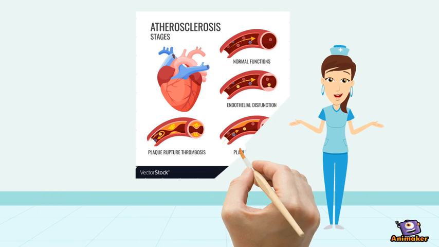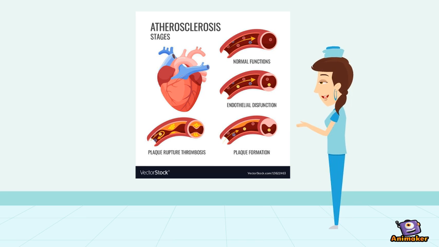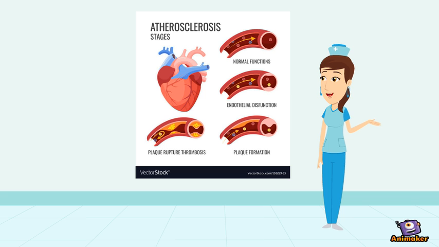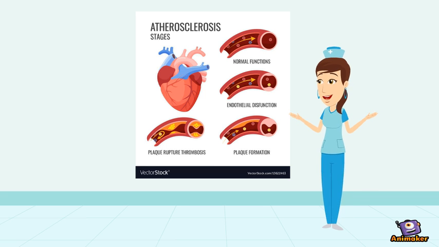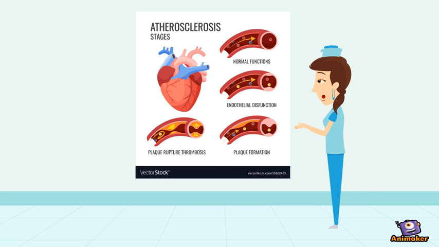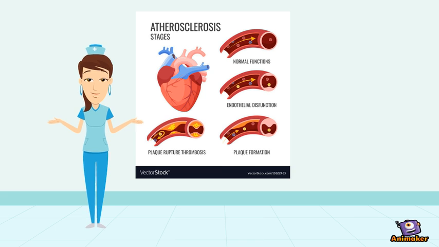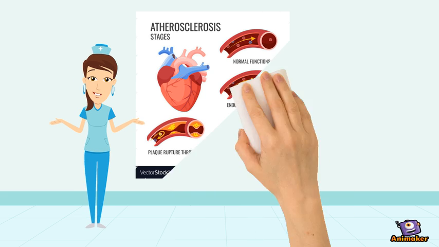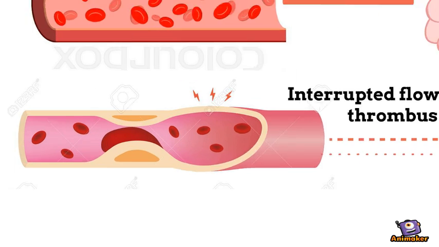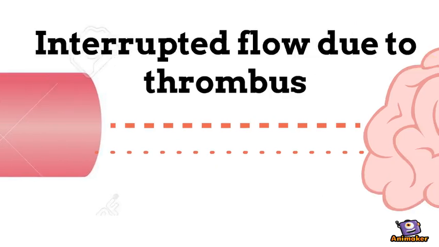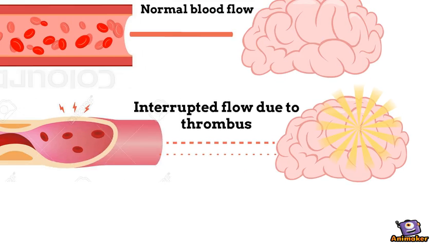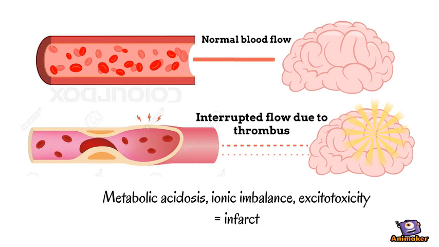Atherosclerosis is considered the leading cause of thrombotic stroke. Due to an inflammatory response, circulating lipids are ingested by foam cells, which accumulate in the inner layer of the vessel walls, forming atheroma. As more plaque builds up, the intima thickens and the vessel gradually narrows. This creates turbulent blood flow, during which plaque ulceration can rupture and develop into thrombi. If the thrombus does not dissipate, it can prevent the passage of blood through the brain, leading to metabolic acidosis, ionic imbalance, and excitotoxicity in brain tissue, which causes an infarct.